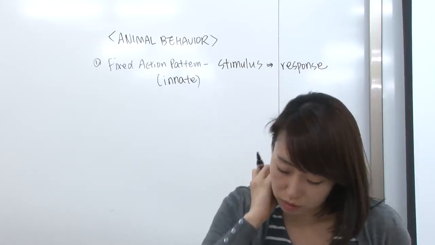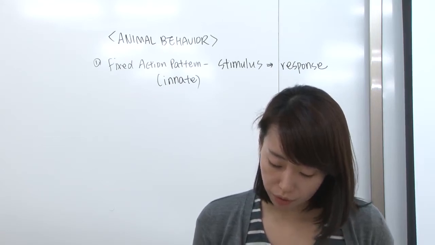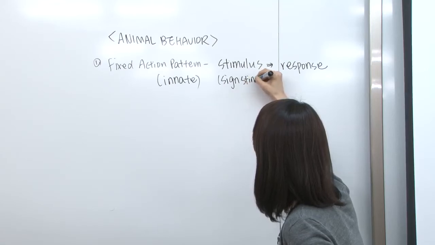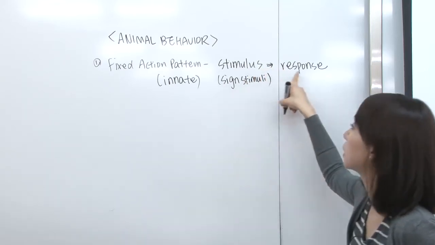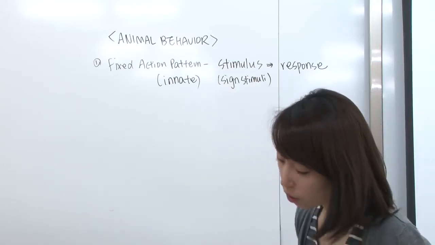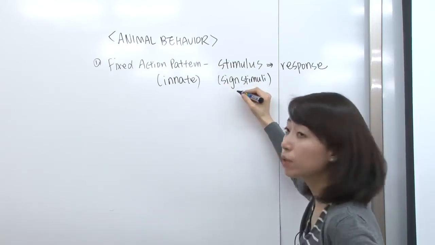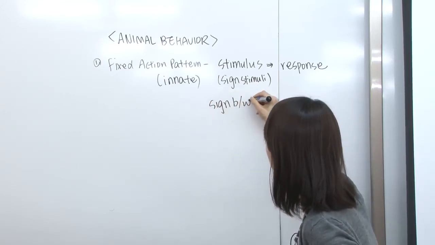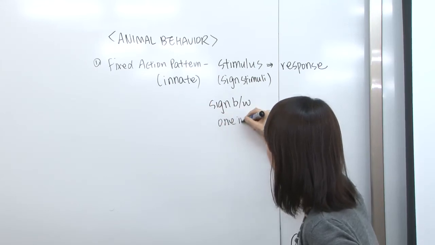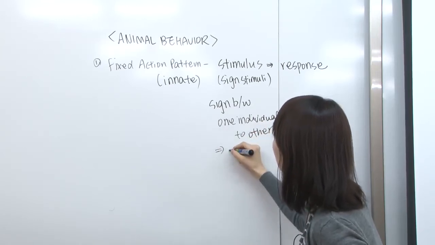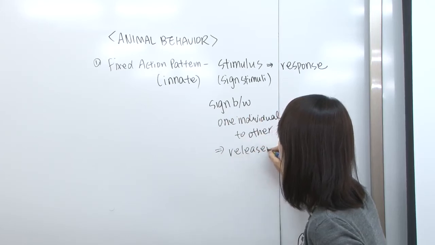There are a few terms that you should know. First one is sign stimuli. Automatically, they show a response to this kind of sign stimuli. If they exchange signs within their own species, from one individual to another, then these are called releasers.